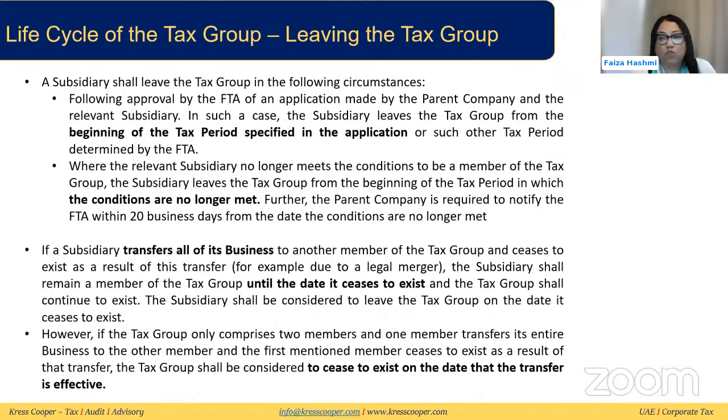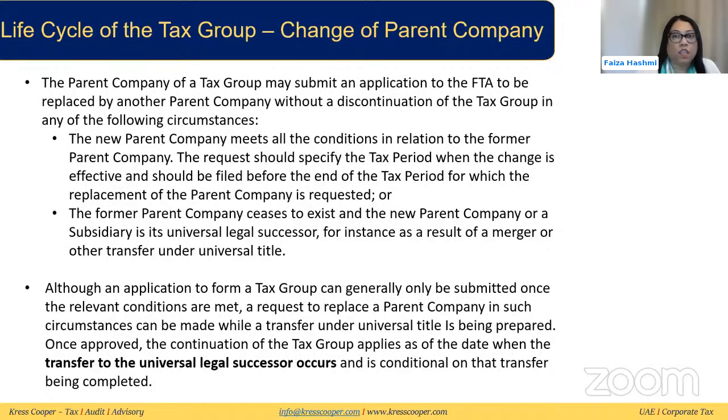Now, of course, if there are only 2 members in a tax group, then one leaving the tax group would also mean that the whole tax group is being deregistered, disbanded. But if that's not the case, the rest of the tax group can stay and the company can leave. We had also discussed that the parent company can change without the group being disbanded, if the new parent company is meeting all the conditions, or if it is meeting the universal legal successor condition, then it can continue like this.